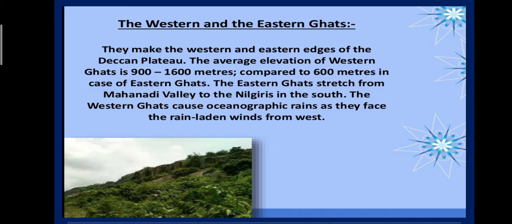The average elevation of Western Ghat is 900 to 1600 meter compared to 600 meter in case of Eastern Ghats. The Eastern Ghats stretch from Mahanadi Valley to the Nilgiri in the south side. The Western Ghats cause orographic rain as they face the rain-laden wind from the west side.